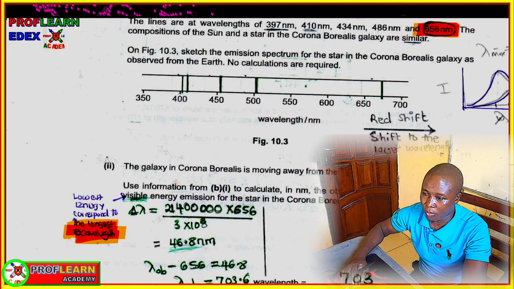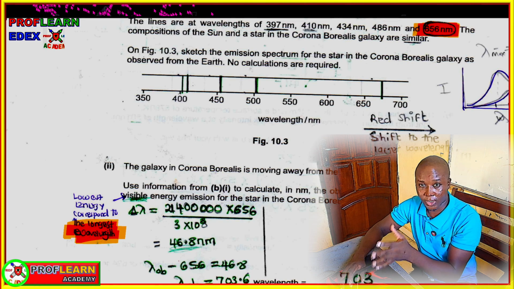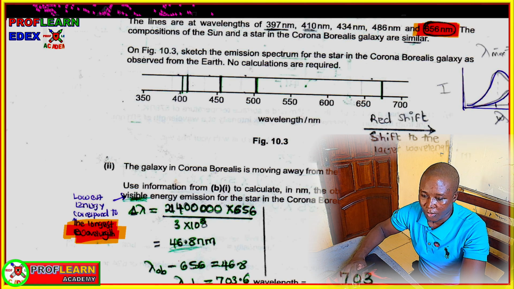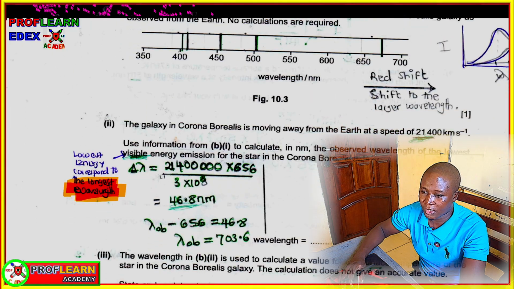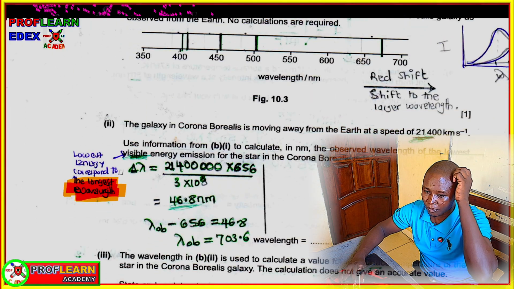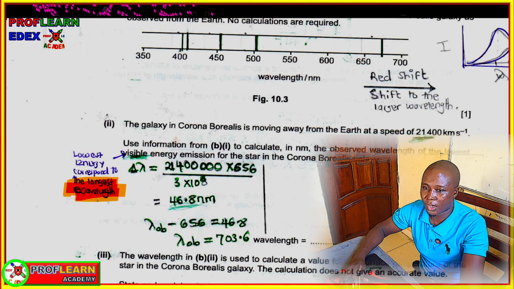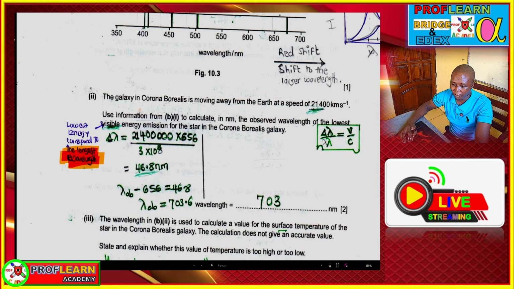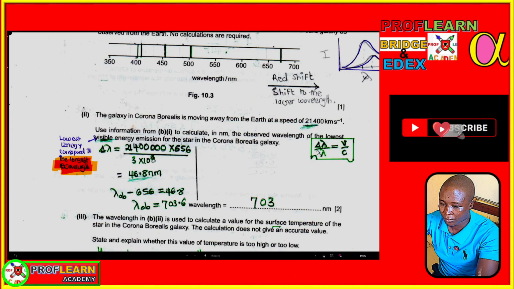And the reason as to why we are using 656 is because the lowest energy is going to correspond to the longest wavelength. So in that way, we shall be able to say now change in wavelength is going to be equal to, let me just move the slide properly so that you can be able to see here. So what I'm trying to say is that change in wavelength over wavelength is equal to V over C.